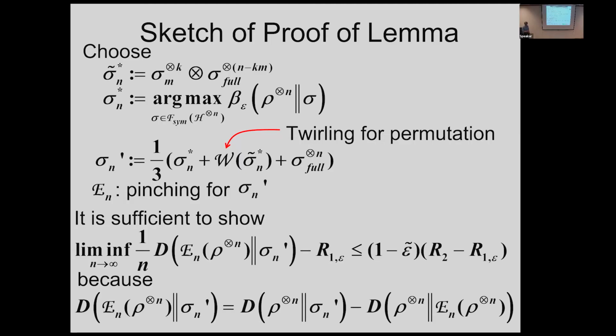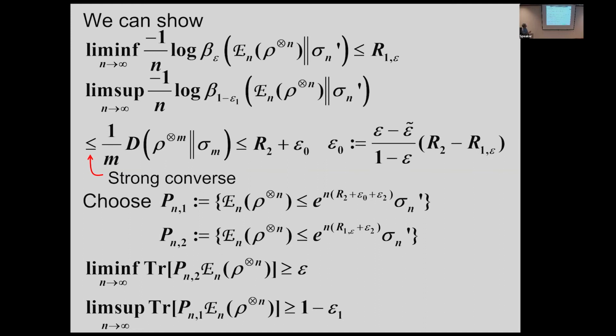But if everything is commutative, pinching does not change anything. Then this one is the identity map, so this one is completely the same as this one. If you could not understand this discussion, you can consider that everything is commutative. In that case, the story is much easier. So sorry, some Japanese. So then we show this one.